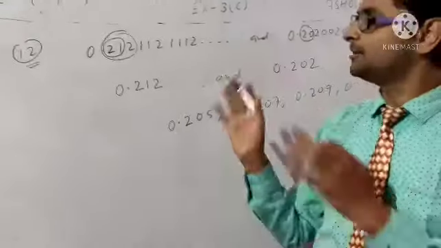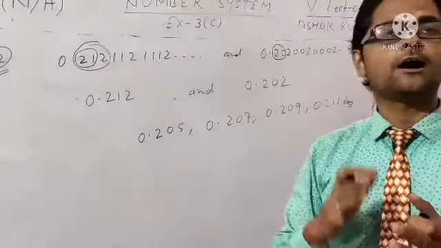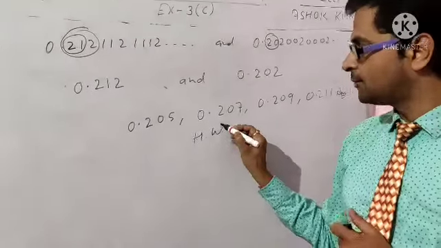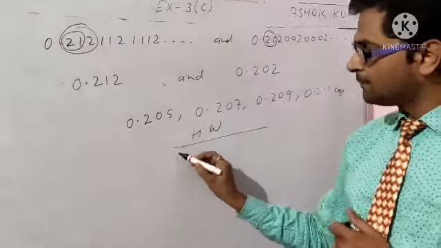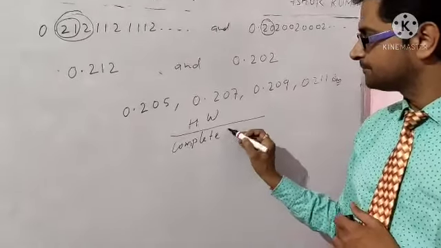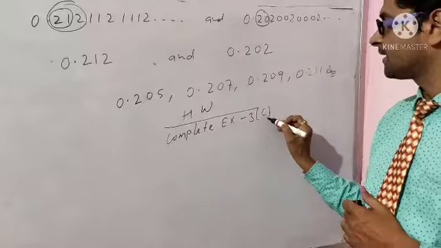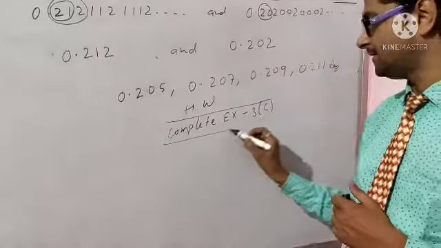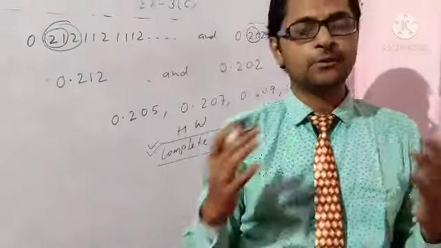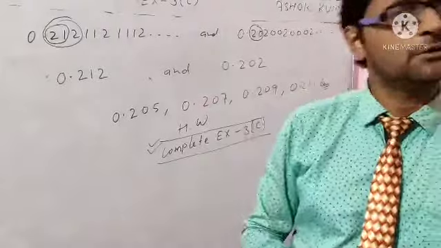I hope, student, you understand all types of rational and irrational numbers. So here, student, your homework is to complete exercise 3C. Complete exercise 3C. If you have any problem, any doubts, any query, ask the question. Okay, student, thank you.